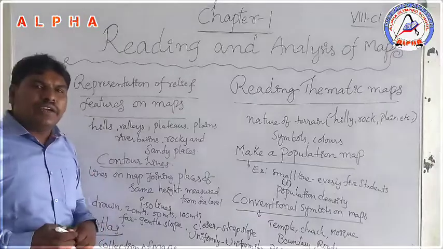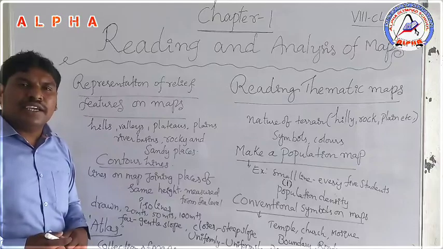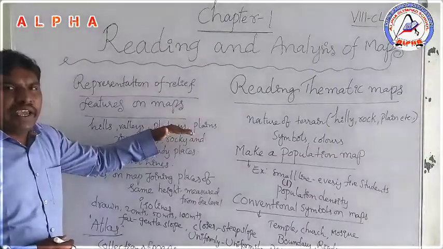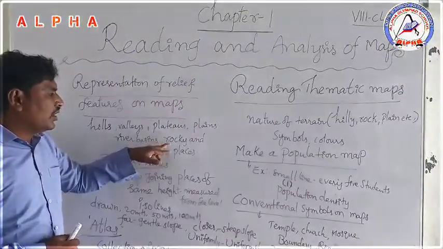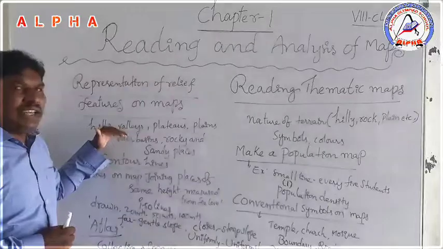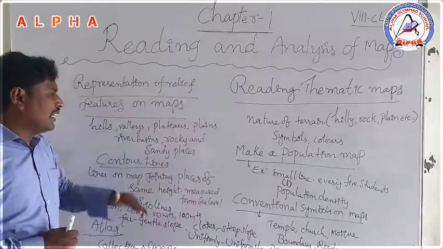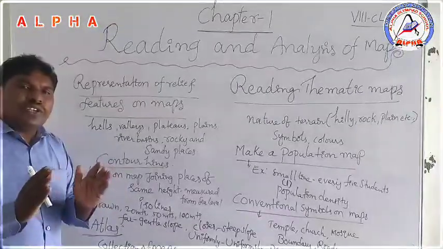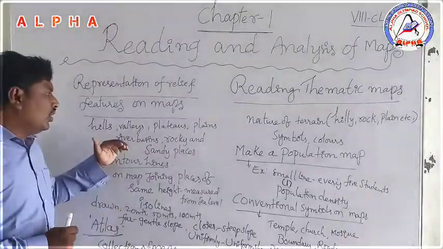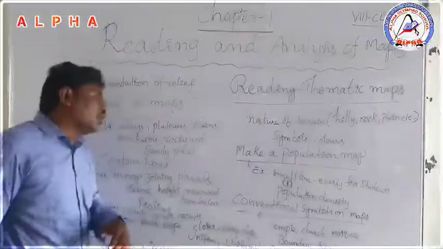Already we know that when we discuss an area or a village or a place, we discuss hills or valleys, plateaus, plains, river basins, rocky and sandy places. When we observe all these, we are using relief features. To show all these, we use contour lines.